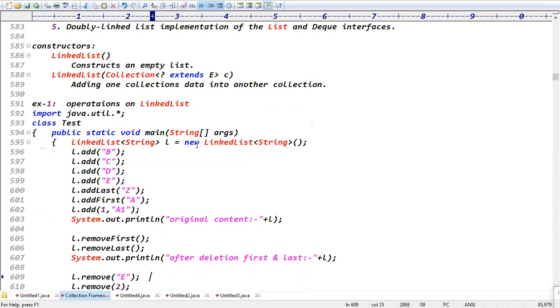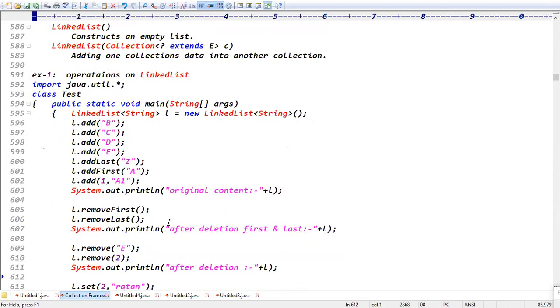Exactly. The LinkedList data is stored in double linked list format, right?